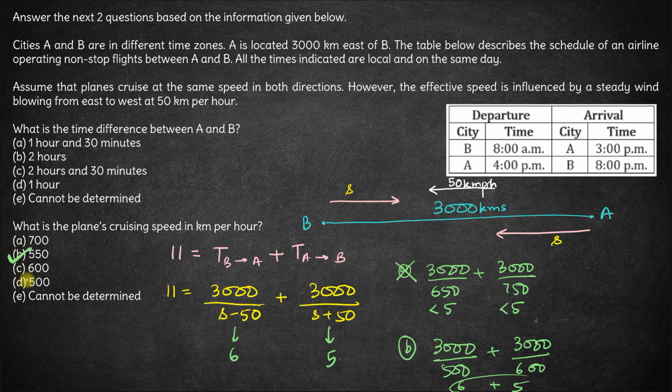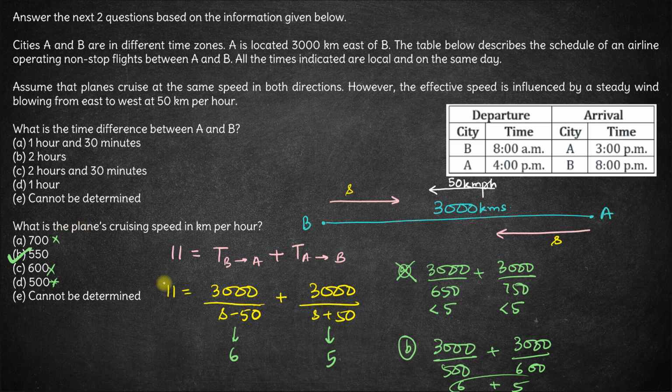If you check options C and D also, they will not satisfy the given equation. We'll have a quadratic, so we'll have two answers here, but only one of these answers, 550, is there in the options. Options A, C and D will not satisfy this equation. Hence option B is the correct answer here.